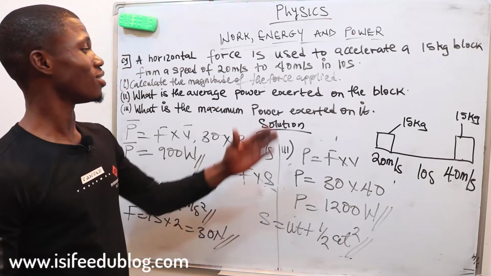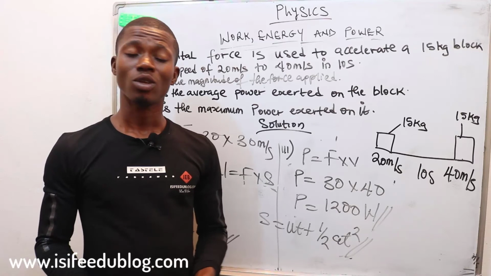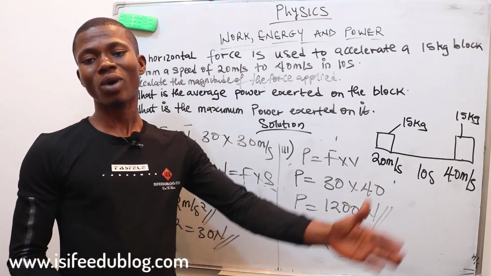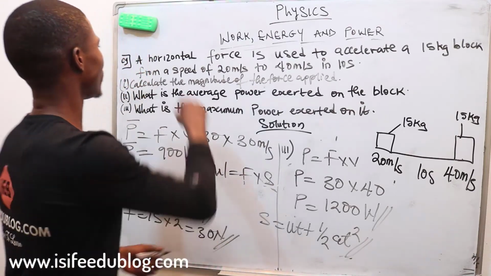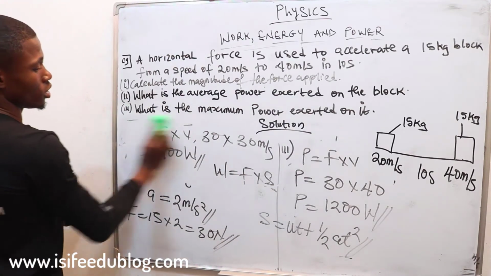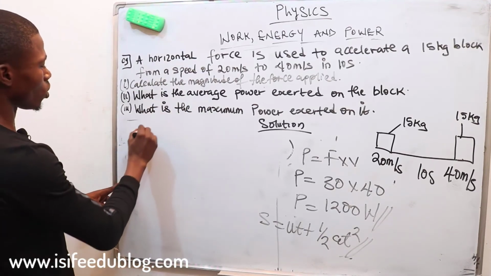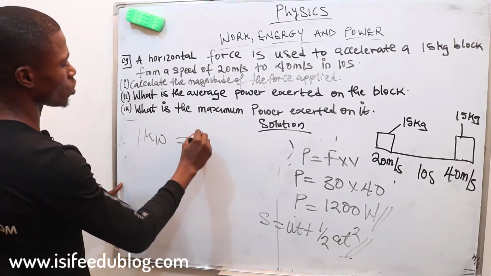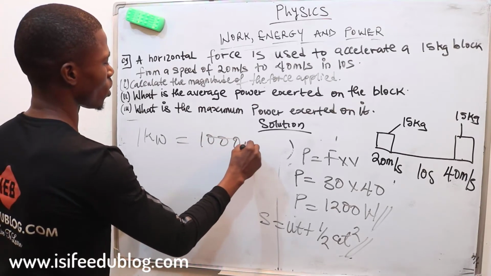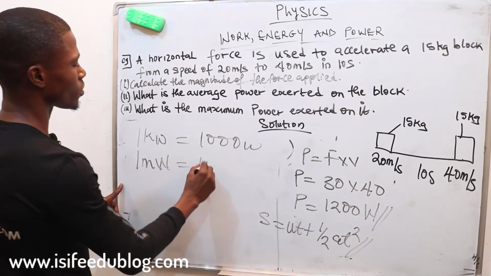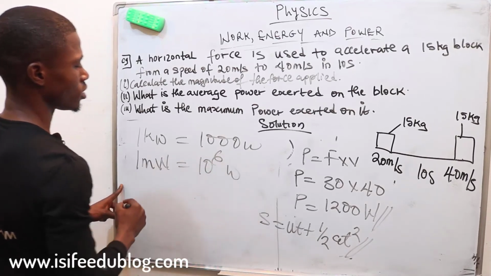So again, always know the conversion of power. You know that 1 kilowatt is equal to 1000 watts. Let me write it out. 1 kilowatt is just equal to 1000 watts, and 1 megawatt is equal to 10 raised to the power 6 watts.